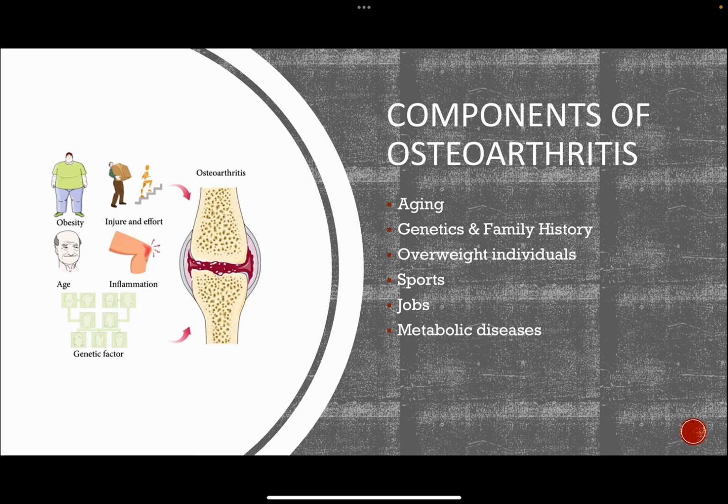Overweight individuals. Osteoarthritis is more likely to be seen in these individuals due to stress on joints such as knees and hips. Fat tissue produces proteins that can cause harmful inflammation in and around joints. Sports can cause risk of osteoarthritis as well due to direct impact on specific joints. This has also been seen with injuries that have healed years ago and can cause osteoarthritis later in the future.